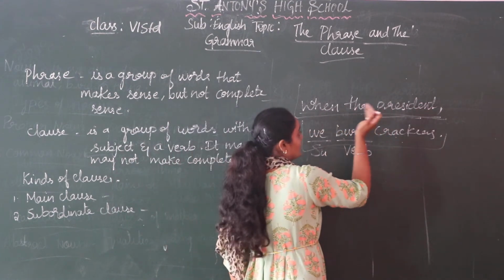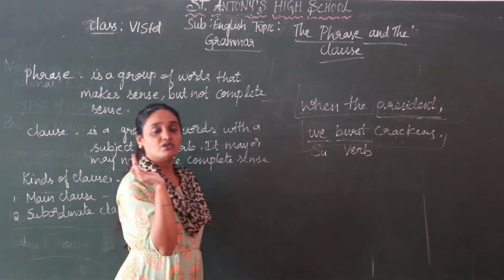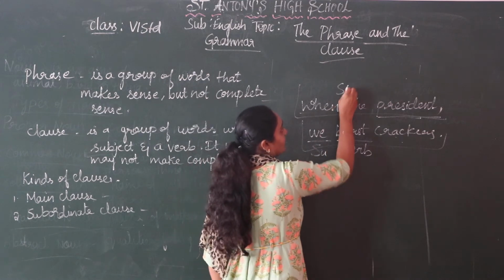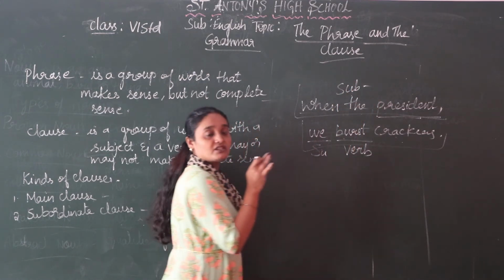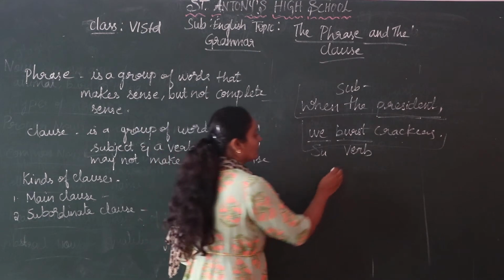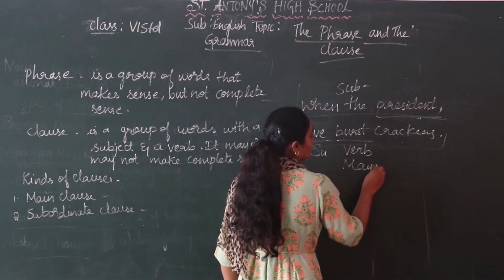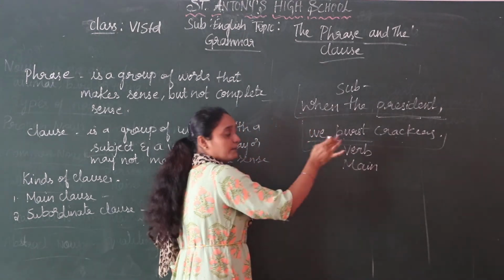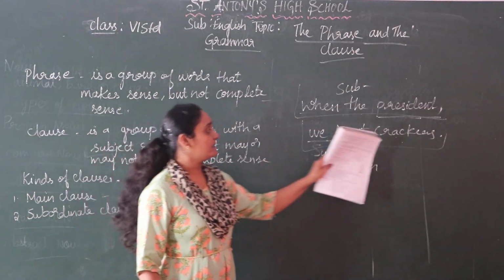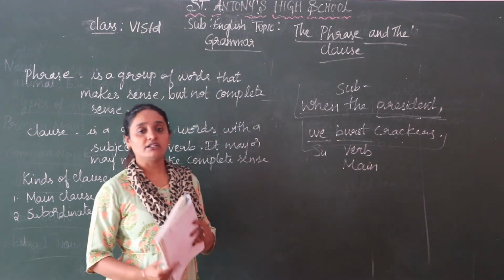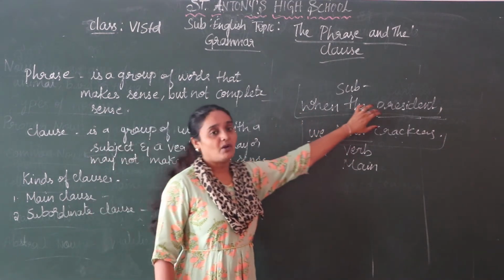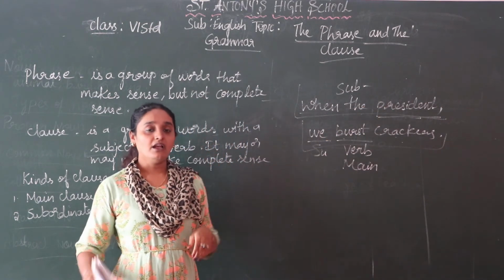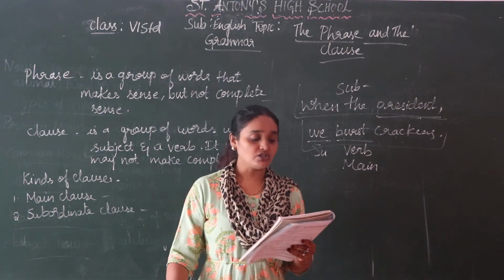In the first part of the sentence we have only the subject, we don't have the verb. So it is known as subordinate clause. This is the main clause. Main clause means we have both subject and verb, and it is a full complete sentence. The first part is the subordinate clause, because we have only the subject and we don't have the verb. Understood, children? If you have any doubts, you can ask me.